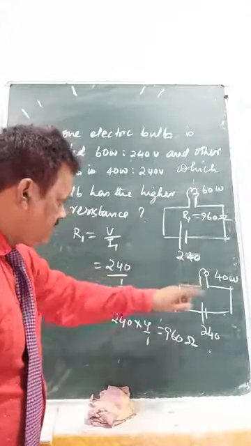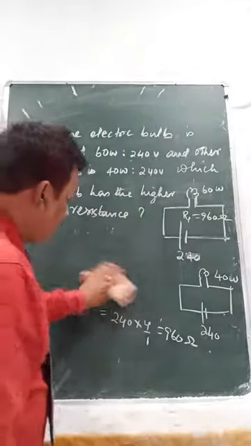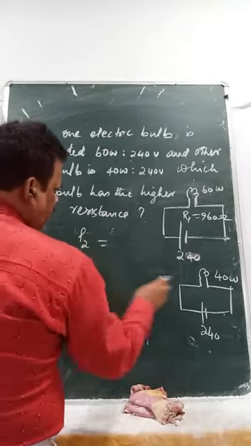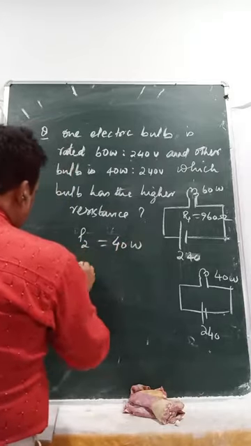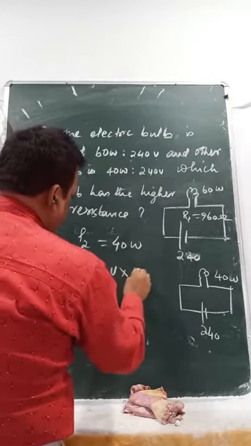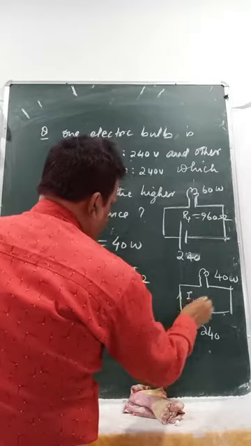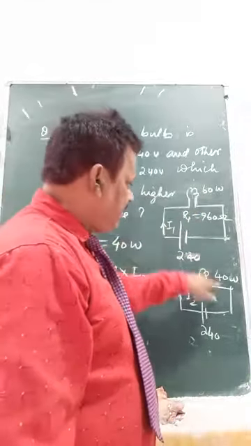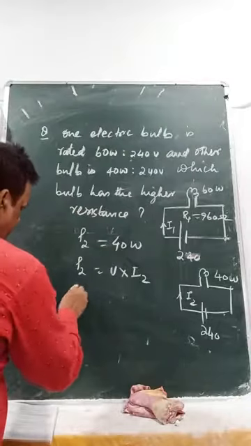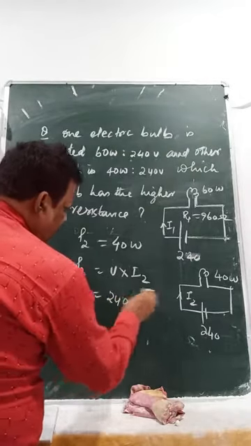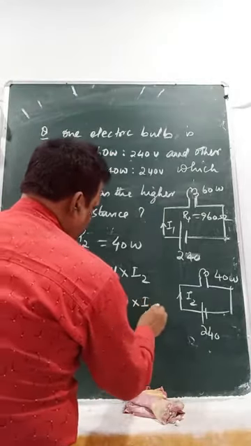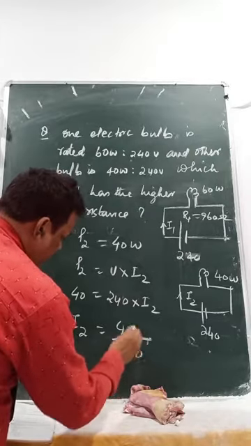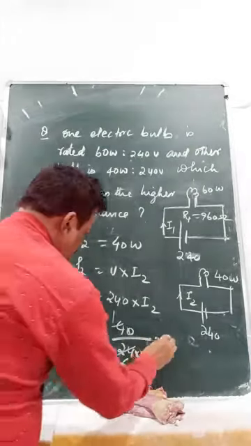So let's come back to this one. P2 equals 40 watt, and P2 equals voltage into a different current. Here the current is I2, here the current is I1. Current will be different because the power you are getting is different. So I can write 40 equals 240, because 240 is the volt here, into I2. So I2 equals 40 by 240, 1 by 6.